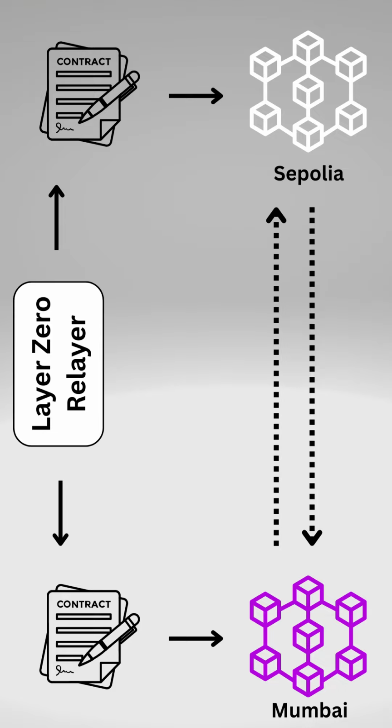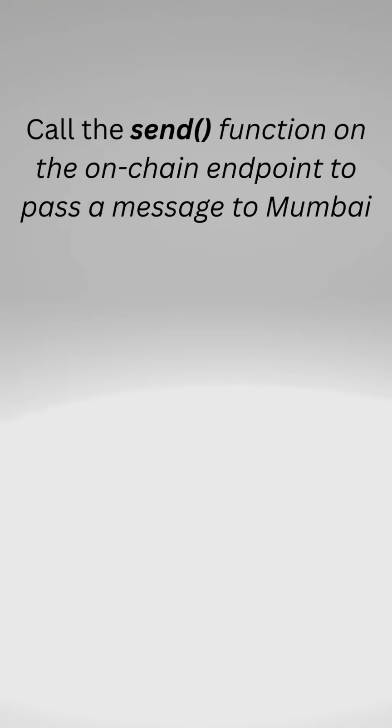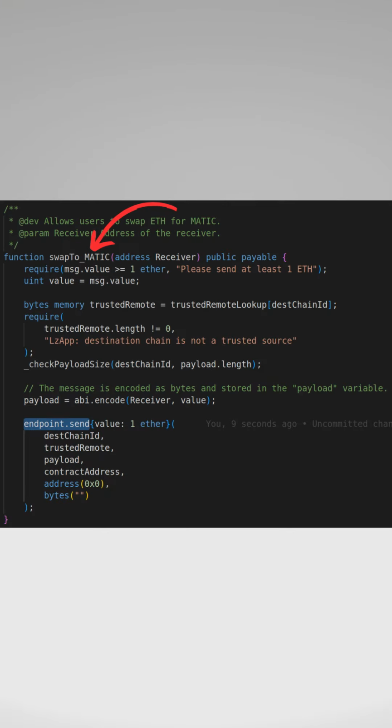Let us make a cross-chain bridge that swaps ETH for MATIC and vice versa to better understand this. First, we need to implement a function in our contract that calls the send function on the Sepolia endpoint. In our case, this is a payable function that allows the user to deposit the amount of ETH they want to swap for MATIC.